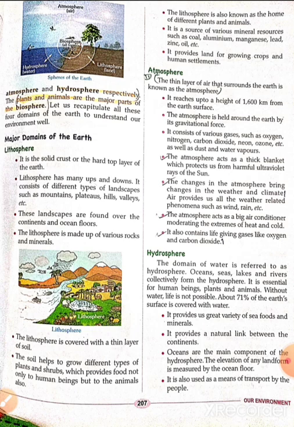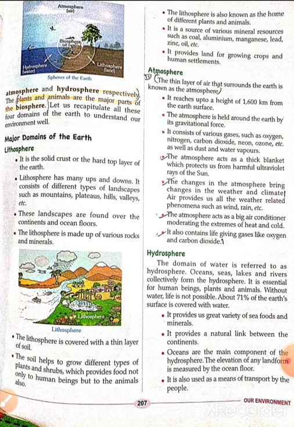Atmosphere acts as a big air conditioner, moderating the extremes of heat and cold. It contains life giving gases like oxygen and carbon dioxide. So, this much for atmosphere. We know that it acts like a big air conditioner which controls the extreme heat and also the extreme cold.